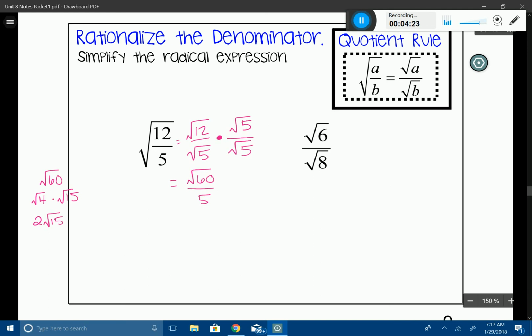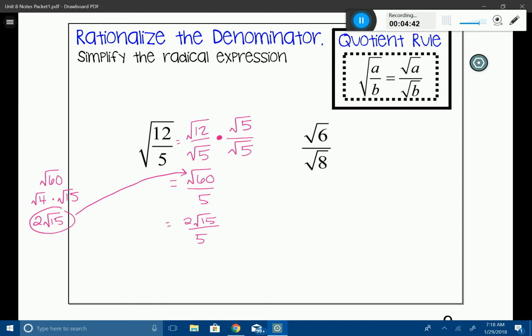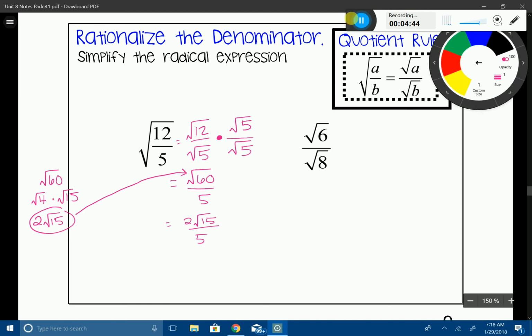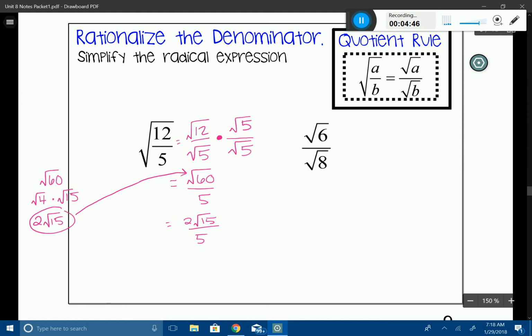All right, so now that I have my 2 root 15, I'm going to go back up and replace the root 60 with that 2 root 15. So I'm going to say 2 root 15, and I'm going to divide it by 5 since that's my denominator. Now, the last thing you want to check for here is, let me change my pen color real fast. You want to check your coefficients.